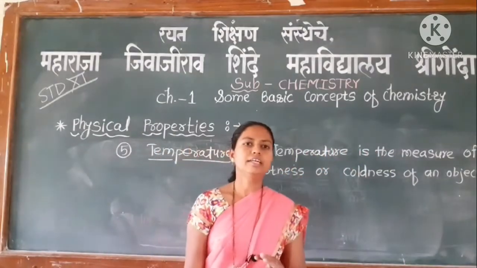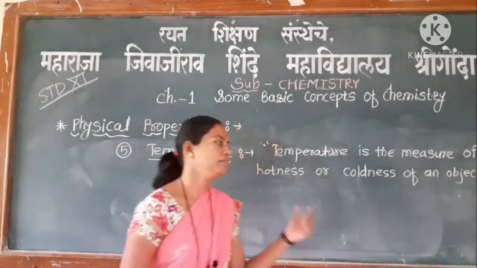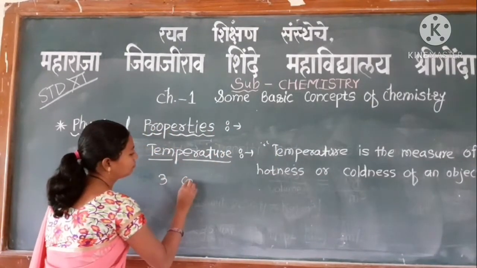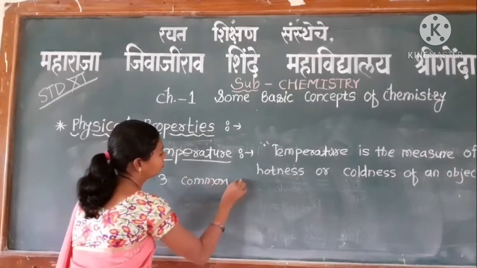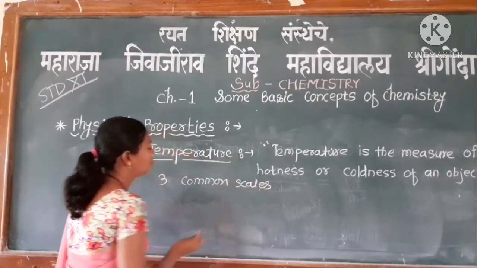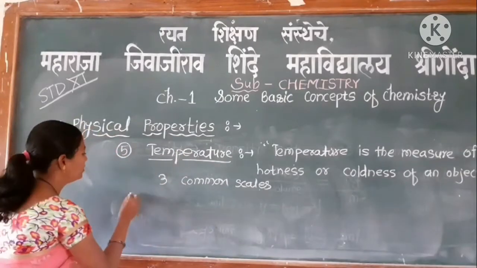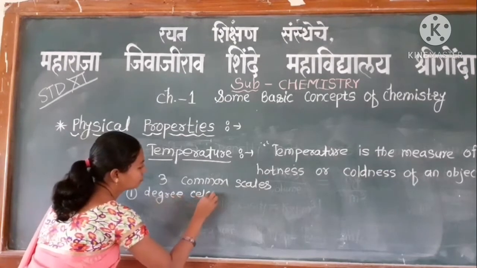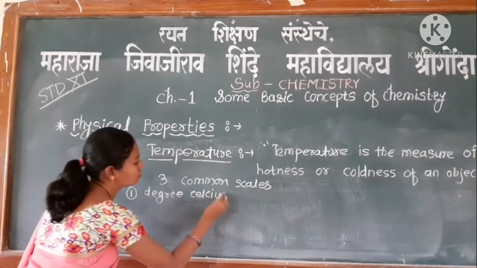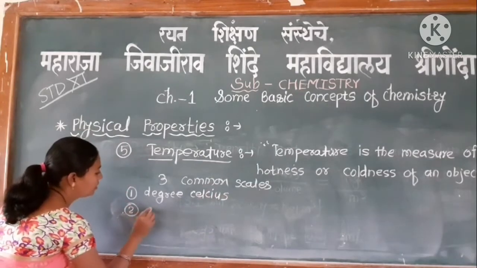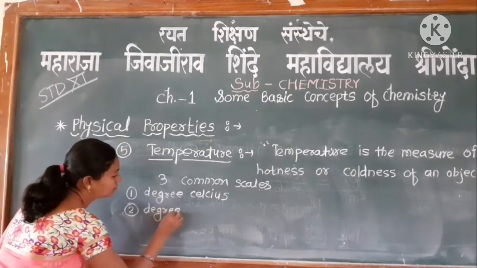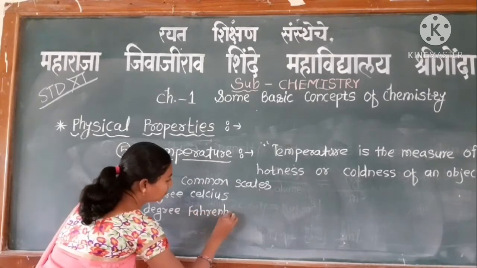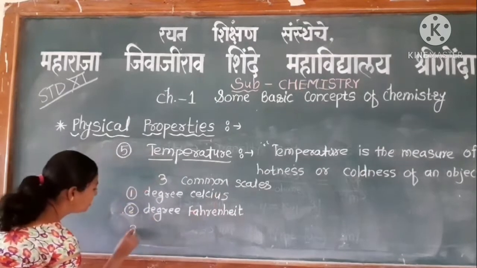There are 3 common scales which are used for the measurement of temperature. First one is degree Celsius, second is degree Fahrenheit, and third one is Kelvin.